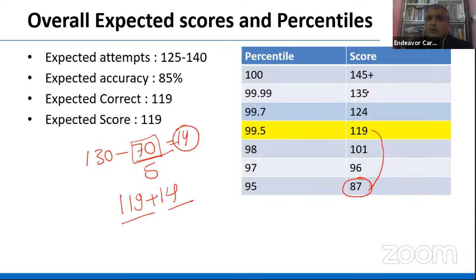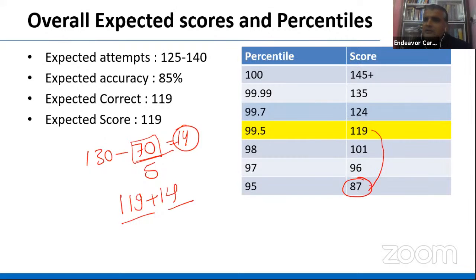But yes, it's very important that you should enjoy this mock. Again, after every mock, please analyze your mock. That is also very important. If you're not analyzing your mock, your learning is going to remain half, and quite possibly less than that. So keep analyzing. Again, we are also going to analyze the paper for you.